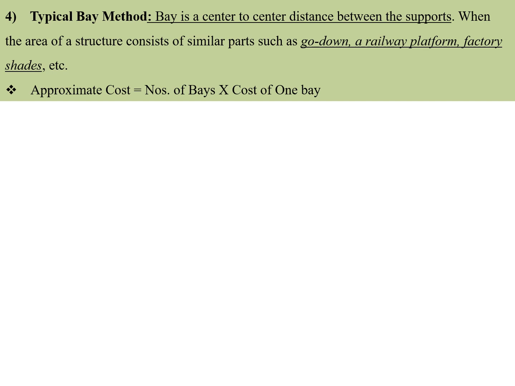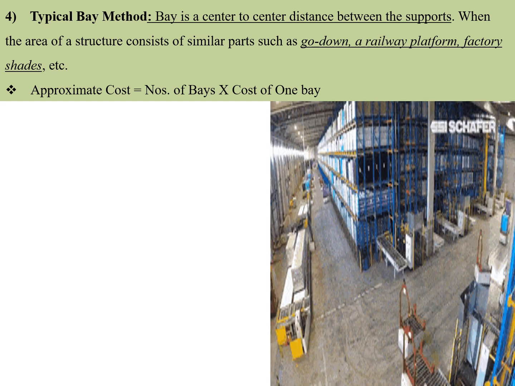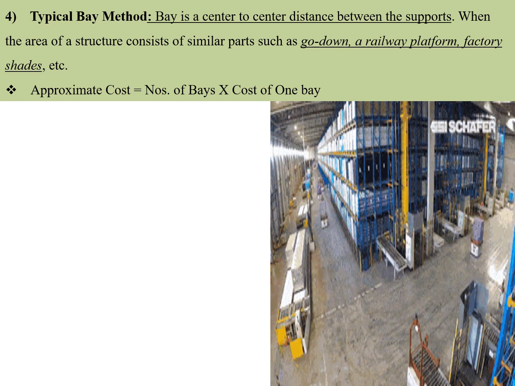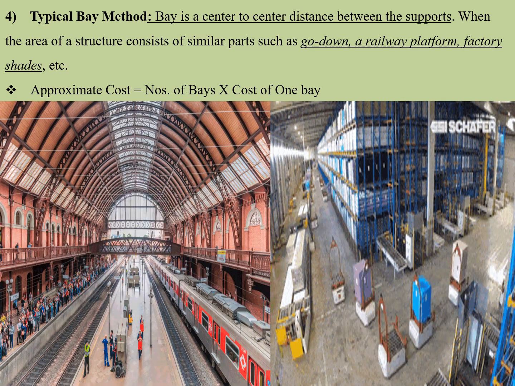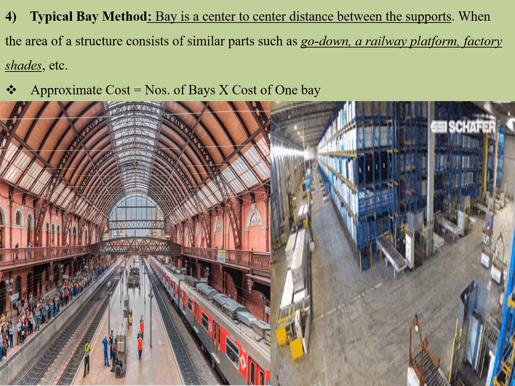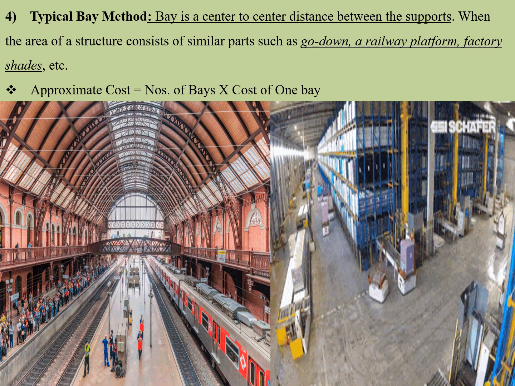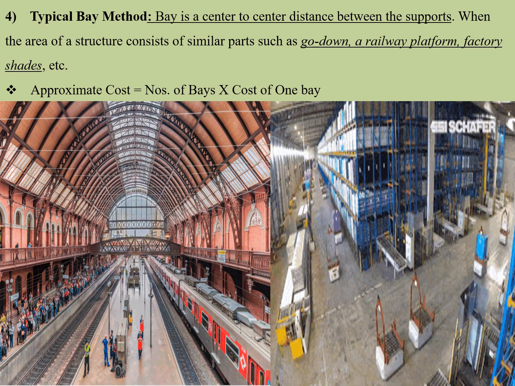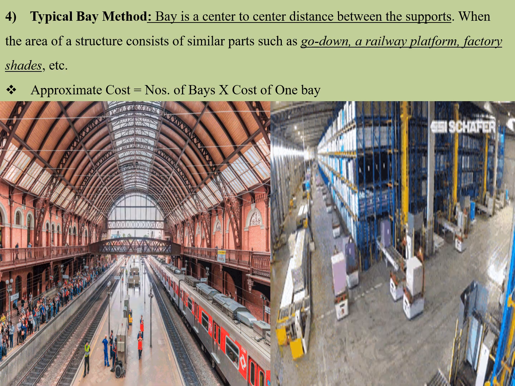Next type is the typical bay method. Bay means the center to center distance between the supports. There are many structures which repeat the typical bay. For example, a godown, where similar kinds of units are repeating, or even railway stations. When I need to construct such a structure, I calculate the cost of one bay of the existing structure and multiply by how many bays I am going to propose in my building.